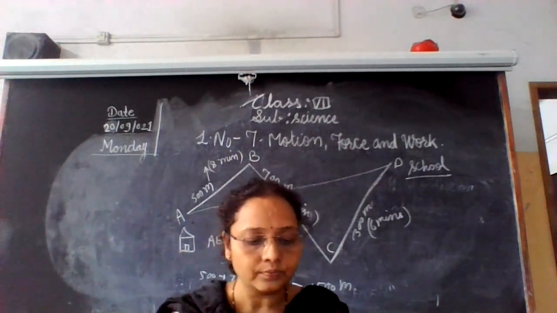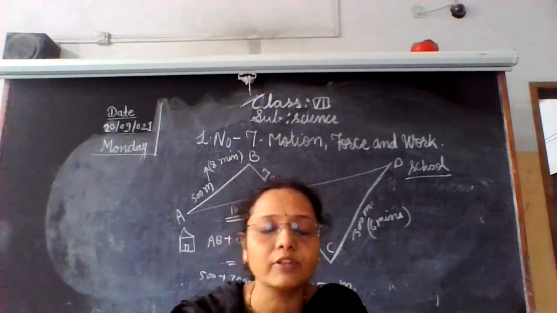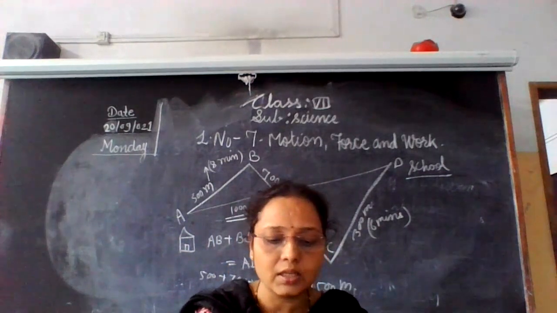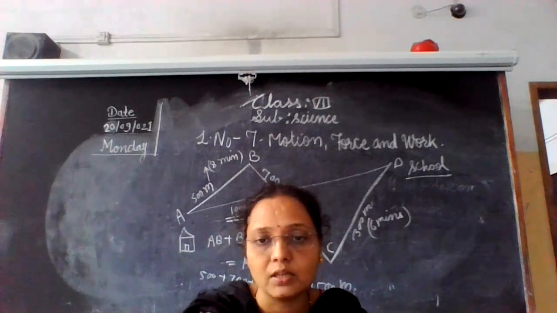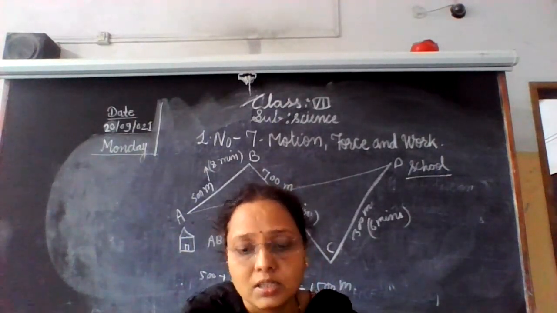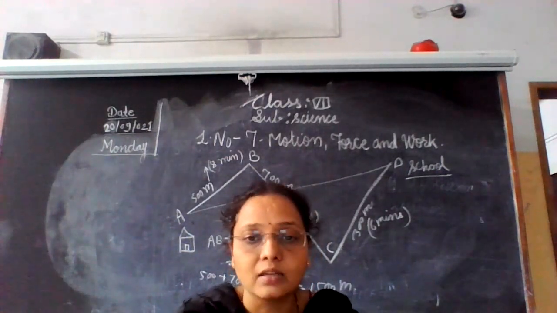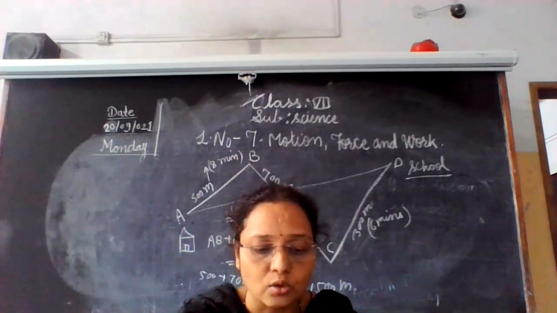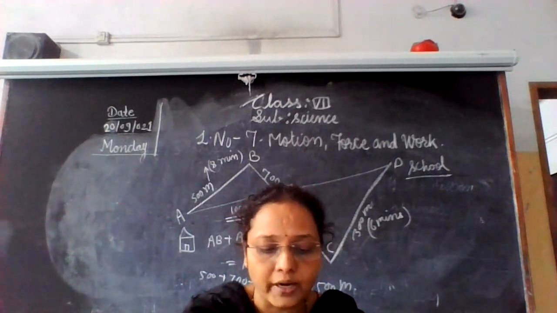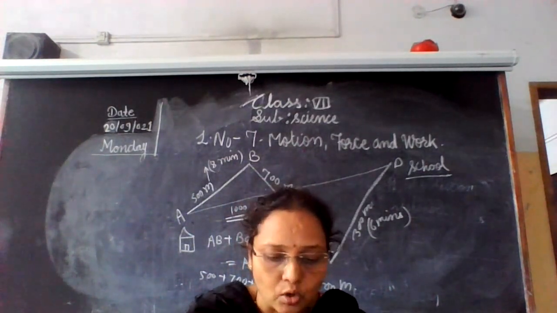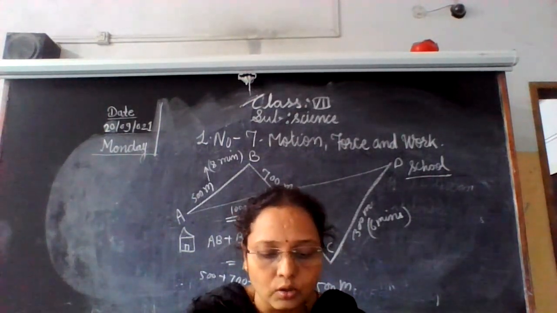Okay, take an example. When we say the speed of a car is 40 km per hour, it means in 1 hour the car covers a distance of 40 km. There is no need to specify the direction. For speed, direction is not needed. Okay, but to predict whether a storm will reach a particular place or not,